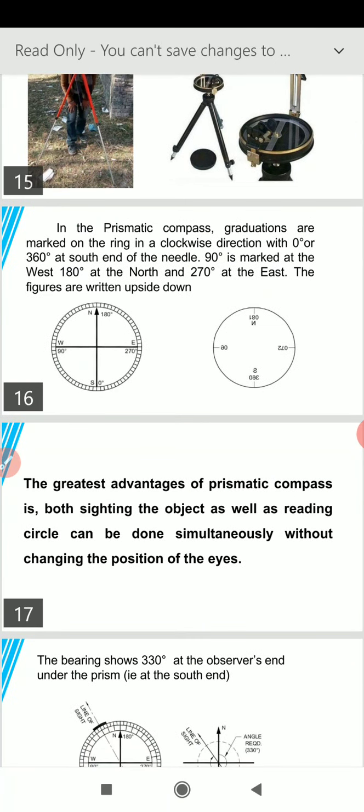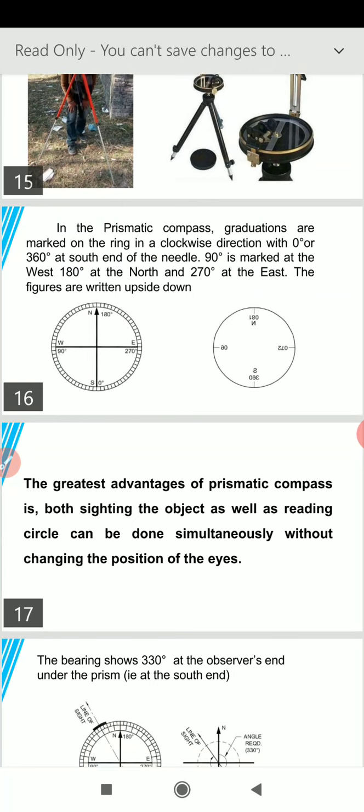The greatest advantage of the prismatic compass is that we can both sight the object as well as read the circle simultaneously without changing the position of the eye. So this point again gives us a great advantage of using the prismatic compass, because as done with the earlier equipments, reading was taken at a different point and the object was sighted at a different point of time.